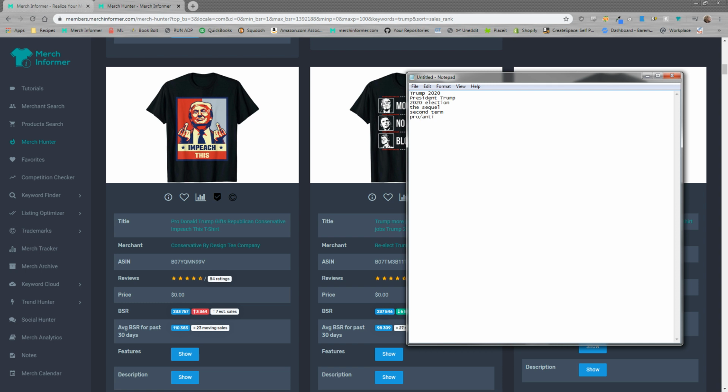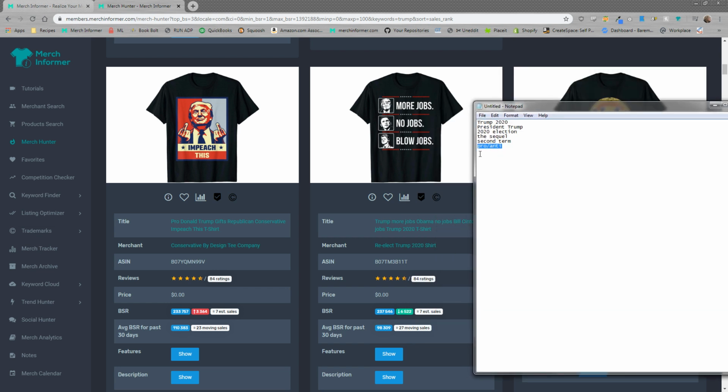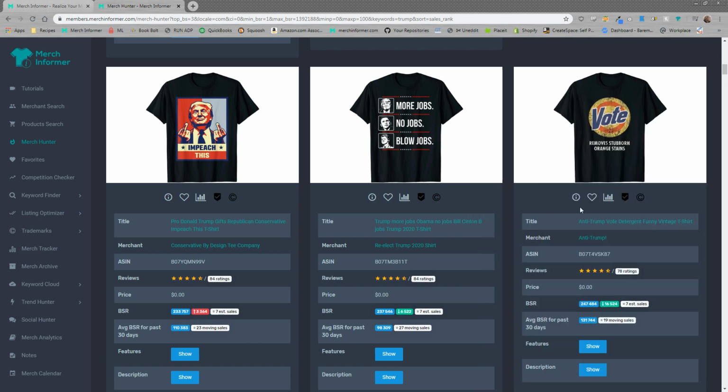Putting that in your titles is really, really important, because if someone is searching for an anti Trump design and all they're getting are pro-Trump designs, do you think they're going to purchase? No, they are not going to purchase, and that's just going to hinder your results. So putting them in the title, even though these keywords aren't directly related to the niche we're looking at, is very important to keep in mind. That's why I put it in here, to probably include that.